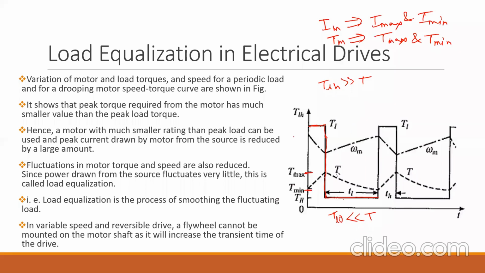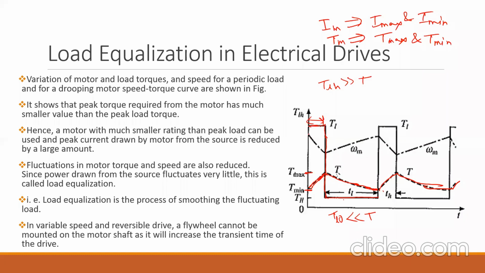When there is high torque demand, during this period, the motor torque will be increased. And when there is no load requirement, the motor torque will drop. And this will again repeat. It means we are limiting the actual motor torque between Tmax and Tmin.